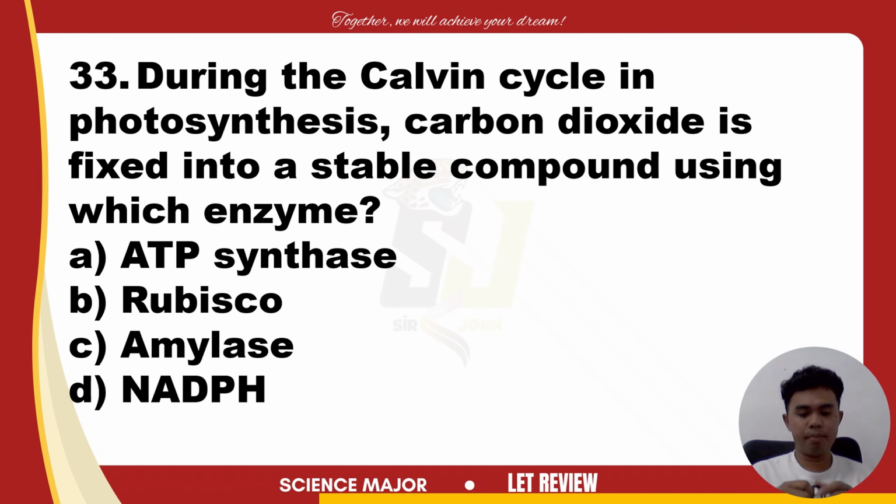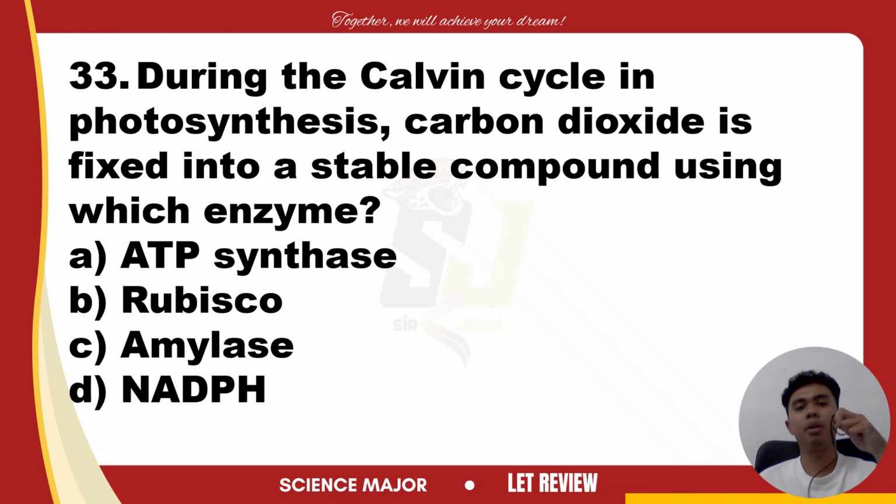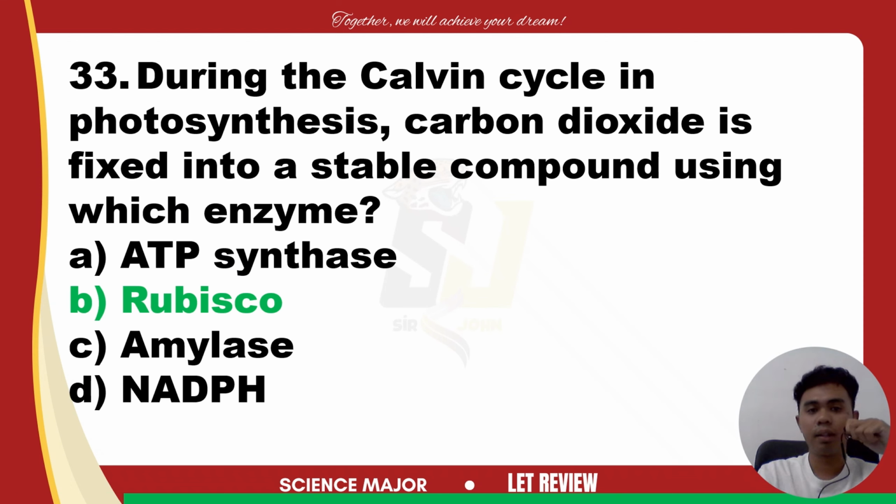Okay, number 33. During the Calvin cycle in photosynthesis, carbon dioxide is fixed into a stable compound using which enzyme? ATP synthase, Rubisco, amylase, or NADPH? The answer is letter B, Rubisco.